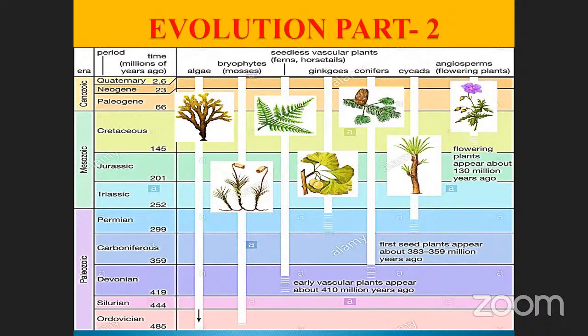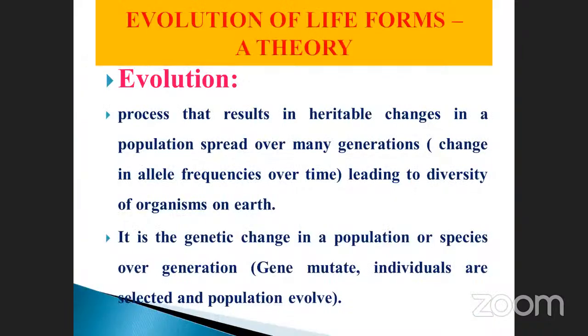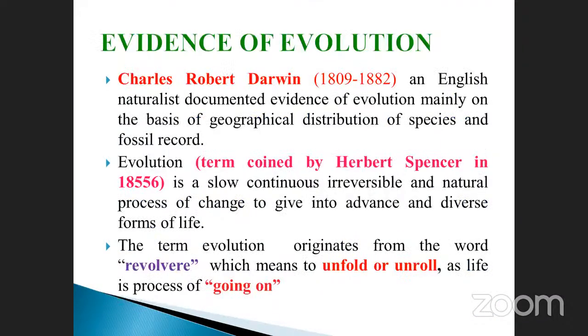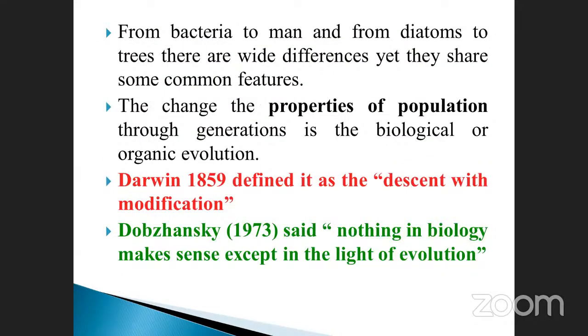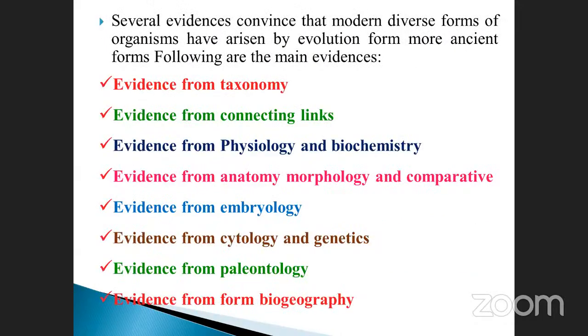Last class, what we have seen was really about the evolutionary aspects. What is evolution? What is the evidence of evolution? Who stated the statements first? The term was coined by the scientist Herbert Spencer. And also, what are the properties of populations? What are the evidences? Different types of evidences have been reported by the scientists.